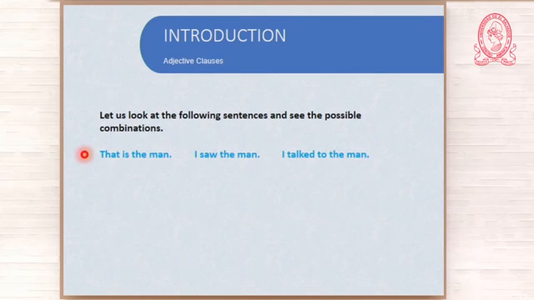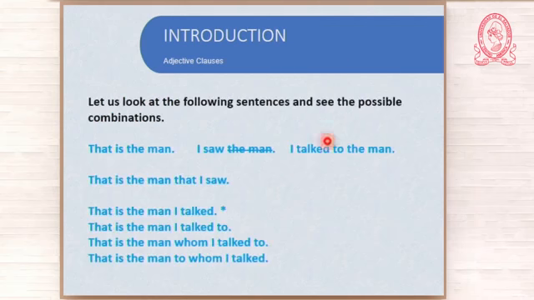I can use more complex sentences, not only basic, okay? Now, what combinations can I have here? Now that I remember, that is the man, I saw the man, I would need to omit the man, so I avoid repetition when I combine them, okay? And the same thing here.